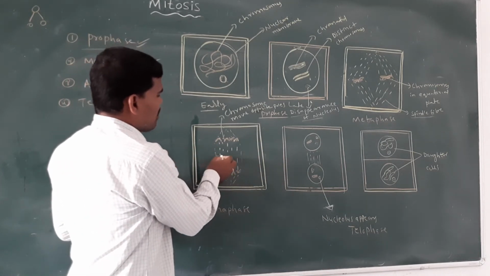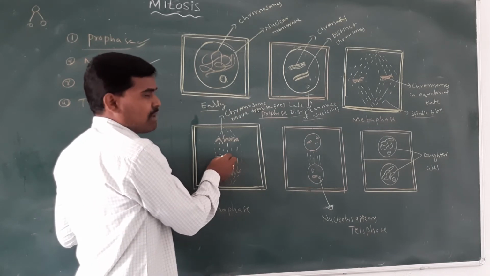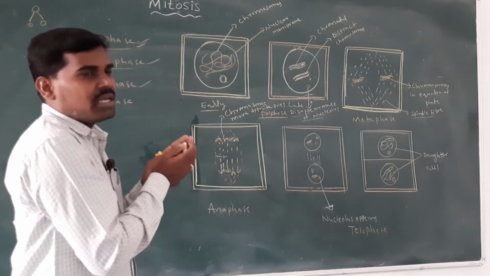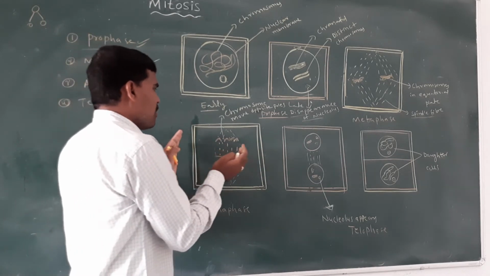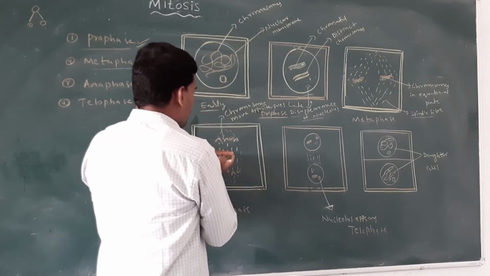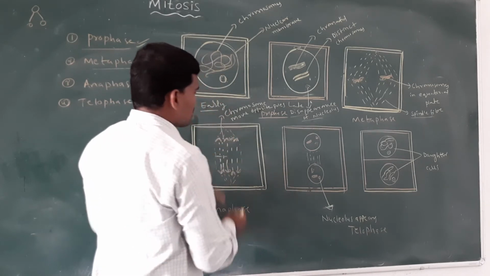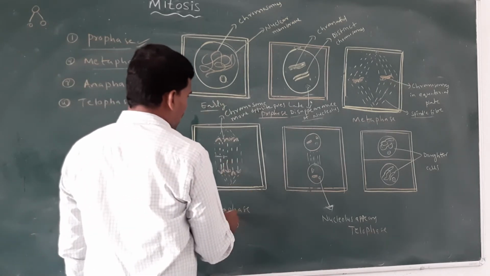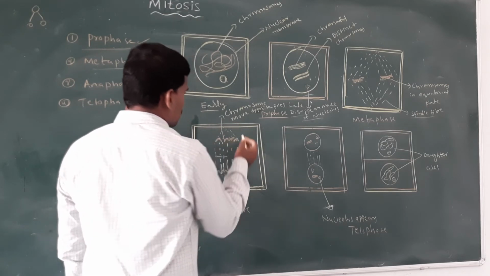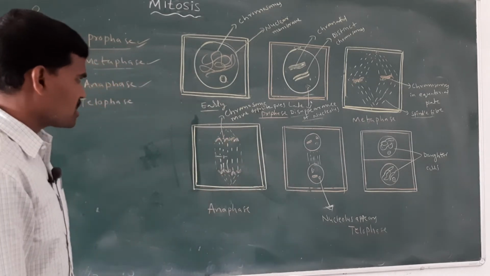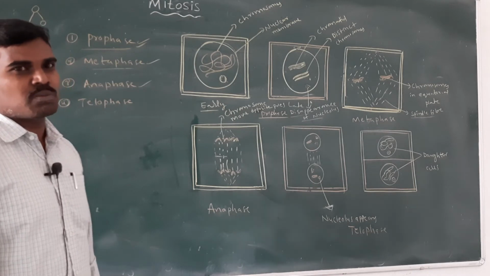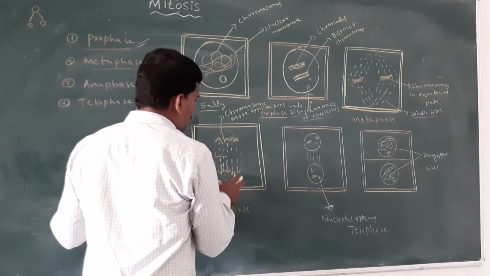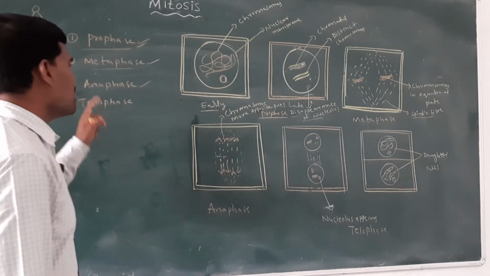In metaphase, the chromosomes are located in the middle, on the equatorial plate. When the spindle fibers contract, the pressure on the chromosomes immediately moves them towards the opposite poles, the south pole and the north pole. This chromosome movement towards the opposite poles is the anaphase.